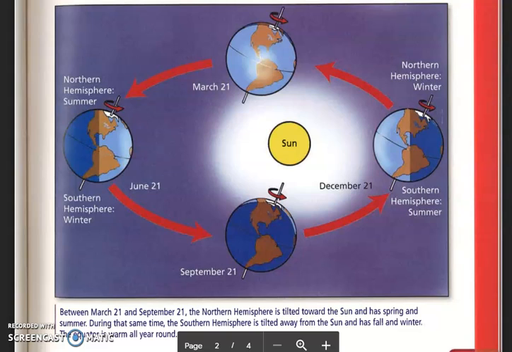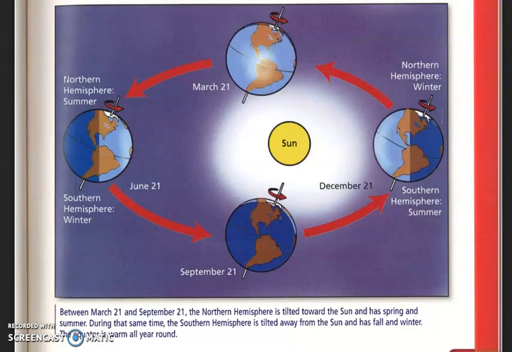And if we look at this image, between March 21st and September 21st, the northern hemisphere is tilted toward the sun. It has spring and summer. So in this image, it would be here. During that same time, the southern hemisphere is tilted away from the sun and has fall and winter, and the equator is warm all year round.